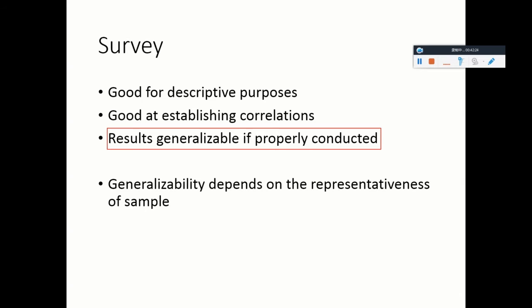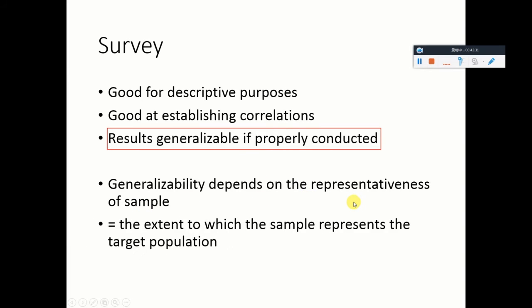We are essentially asking whether our sample is representative of our population, right? So this representativeness of a sample essentially refers to the extent to which our sample resembles the target population.